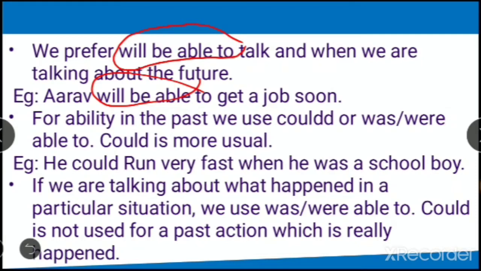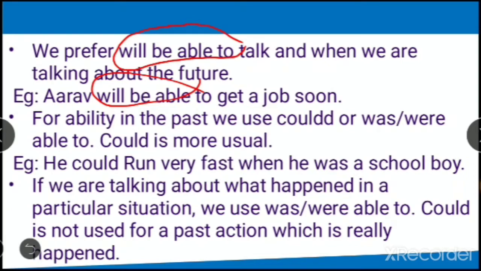If somebody asks you, can you come tomorrow or will you come tomorrow, what do you say? Yes, I'll be able to come tomorrow. You don't say I can come tomorrow. What do you say? I will be able to come tomorrow. We prefer saying it like this for future. Something that you are able to do in future, we use will be able to.